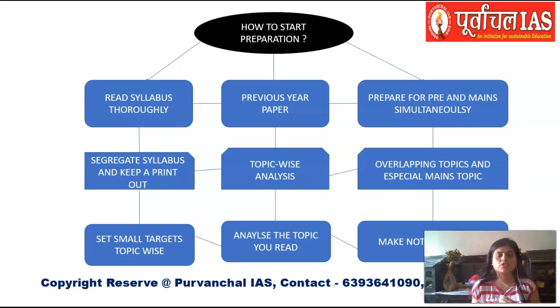The first thing that you will do the moment you decide that okay, I'm gonna appear for a paper like CGPSC, you have to definitely download the syllabus and read it thoroughly. When I say thoroughly, I mean point by point and line by line. You have to read the syllabus one time, two times, three times, whatever times, until it is printed in your mind. At the same time, you also have to go through previous year papers because previous year papers help you analyze what kind of questions come, and the length, breadth and depth of these papers.